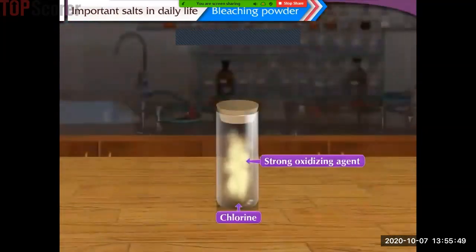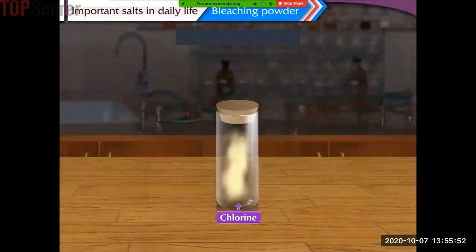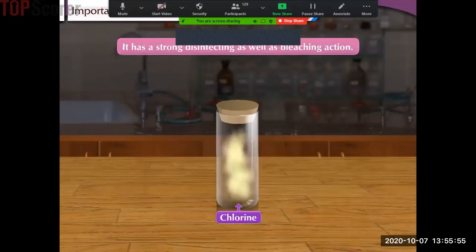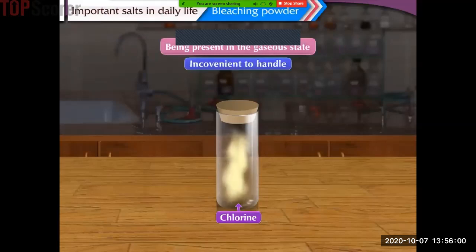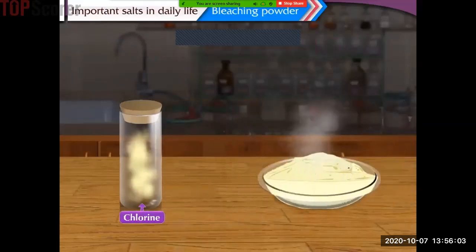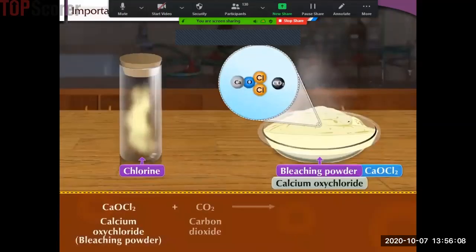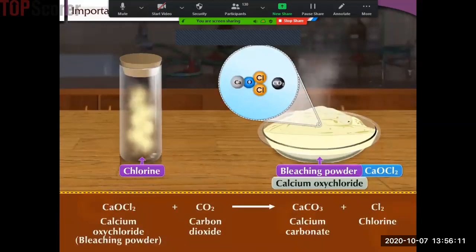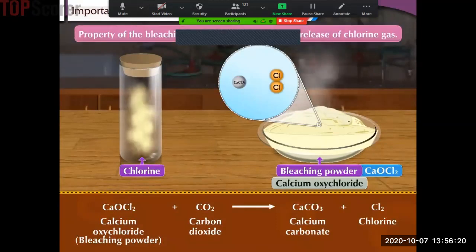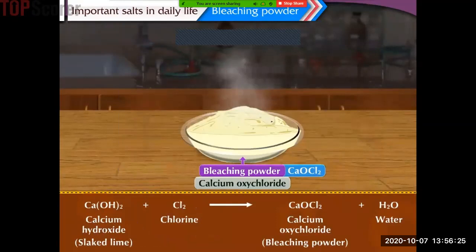Chlorine gas is a strong oxidizing agent. Therefore, it has a strong disinfecting as well as bleaching action. Chlorine, being present in the gaseous state, is inconvenient to handle. Instead, the solid bleaching powder, which has the same effect, is more convenient to use. Bleaching powder undergoes slow decomposition due to the carbon dioxide in air and chlorine gas is released. This property of the bleaching powder is because of this release of chlorine gas. Bleaching powder is obtained by the reaction of chlorine gas with slaked lime.